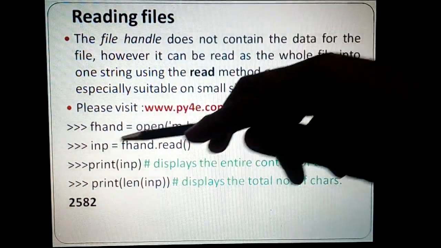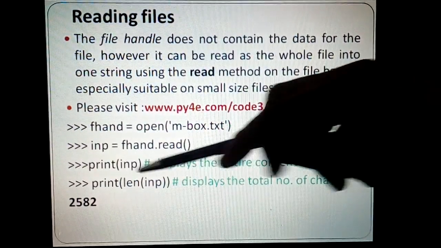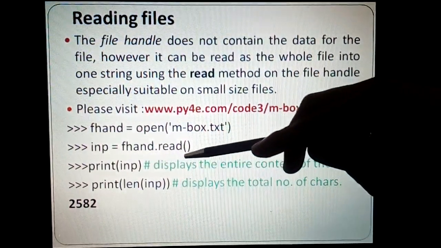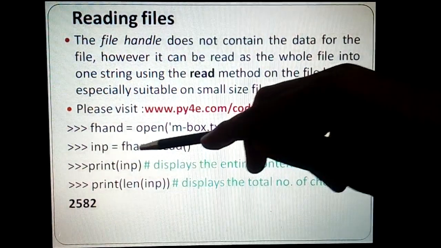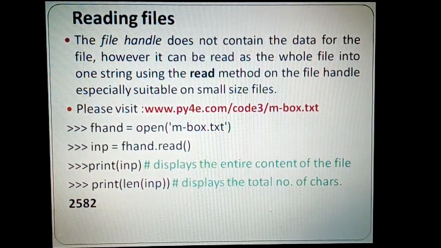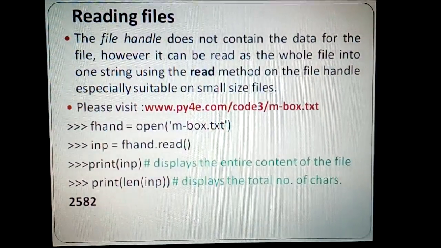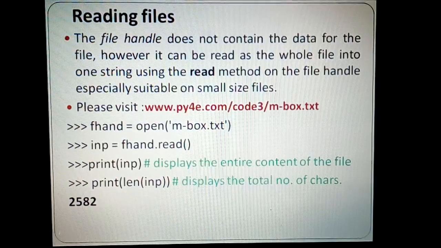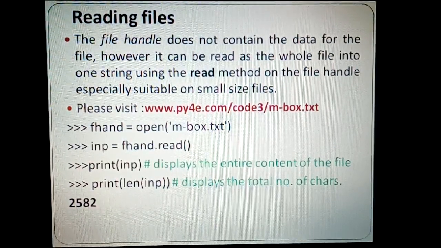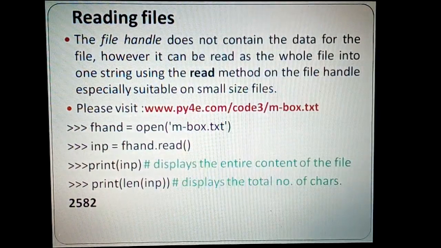Now if I write fhand equal open mbox.txt, and if I say inp equal fhand.read method, then I can read the entire file. Please remember these words, entire file, into one variable called inp, which is of the string type. So whenever I try to print this inp, I'll get the entire file itself.